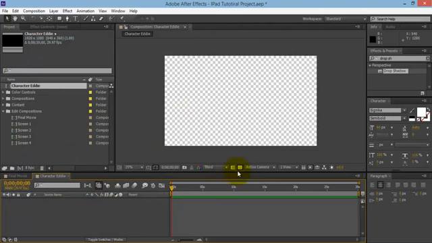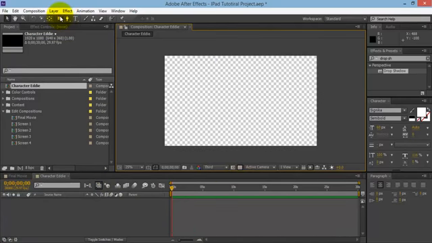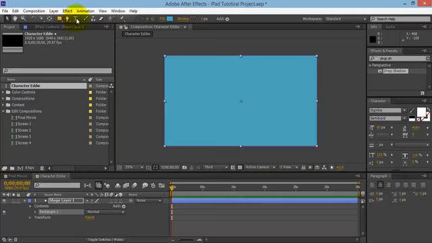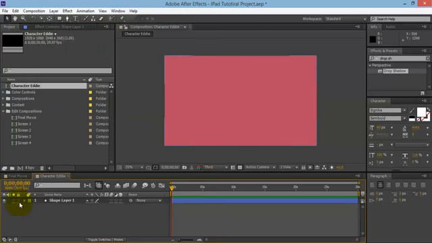Okay, cool. What we can do is click on that toggle transparent grid so we can have a background, or we can even create a solid layer, rectangle, double click on there, and create a background color so that we can see the character a bit better when we create the character. This isn't necessary, but just to help us a bit, and I'm going to lock that in, hide that, and hide that as well.